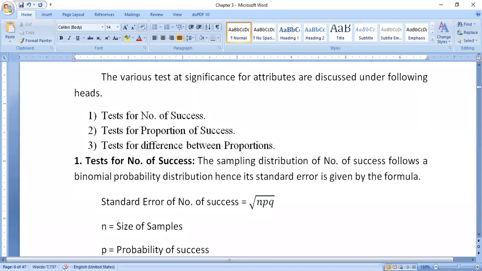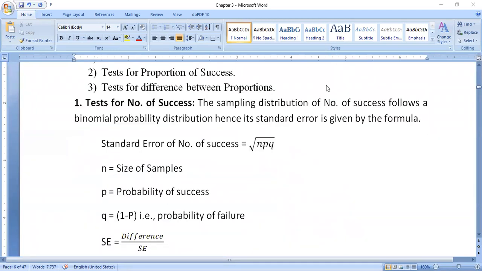Here, in this information, the binomial probability distribution is clearly given. So p stands for 1 by 2 and q stands for 1 by 2. You have to remember this. N stands for the number of observations or number of samples, or the size of the sample. P stands for the probability of success and q stands for the probability of failure.